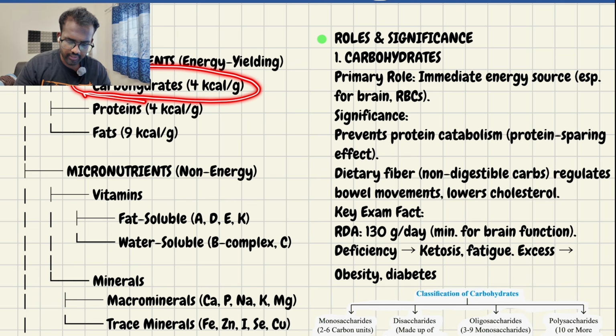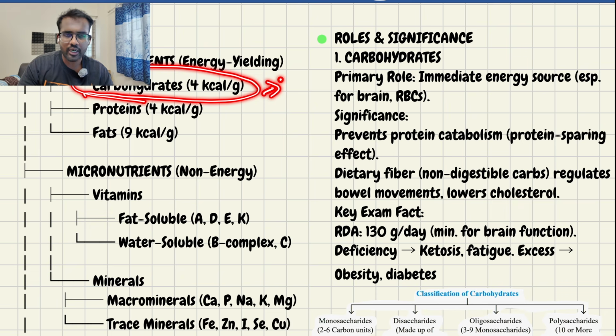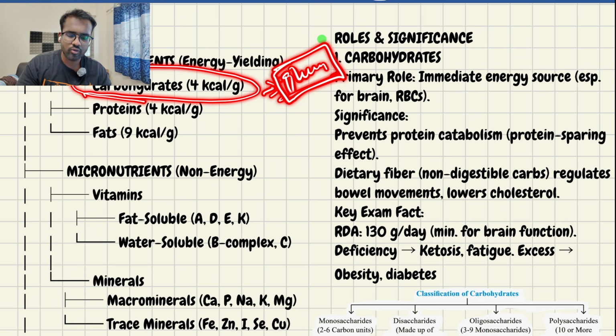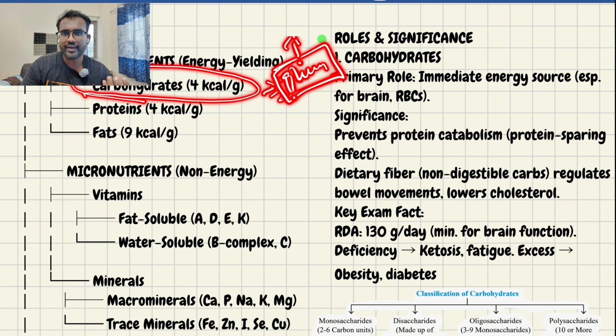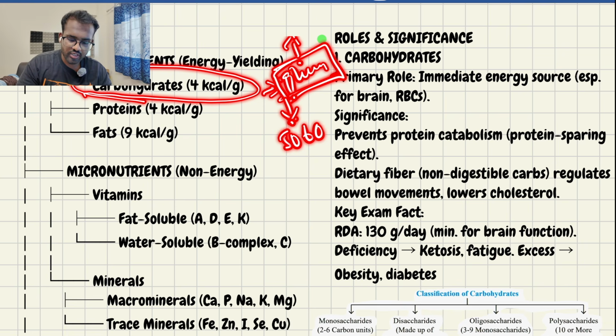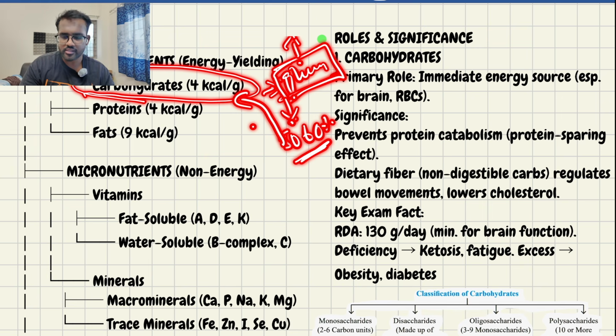So what are the carbohydrates? Carbohydrates are the main energy source for the body. This carbohydrate is converted into glucose, which will then be used for energy. This is the major energy source for the body. 50 to 60% of our total calories will be covered from carbohydrates. These carbohydrates are of different types. Based on the types, they are divided into simple and complex carbohydrates.